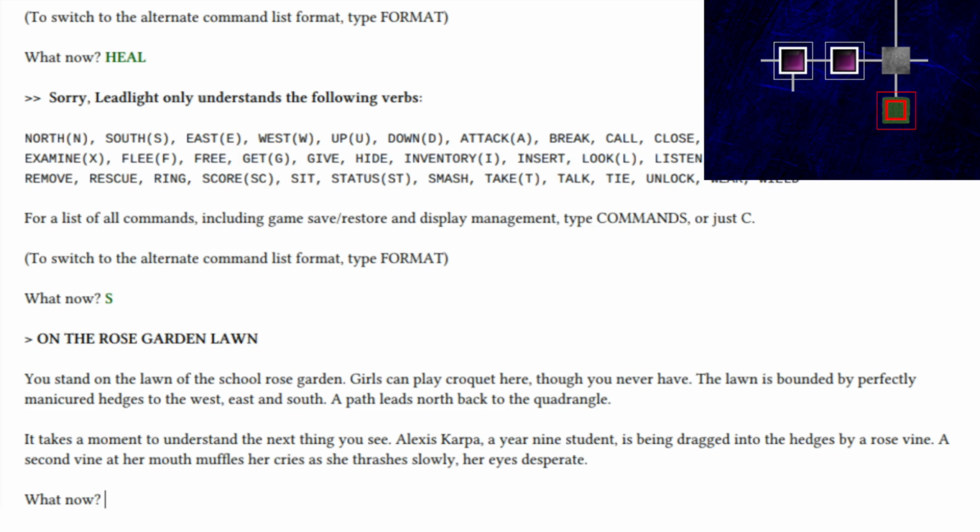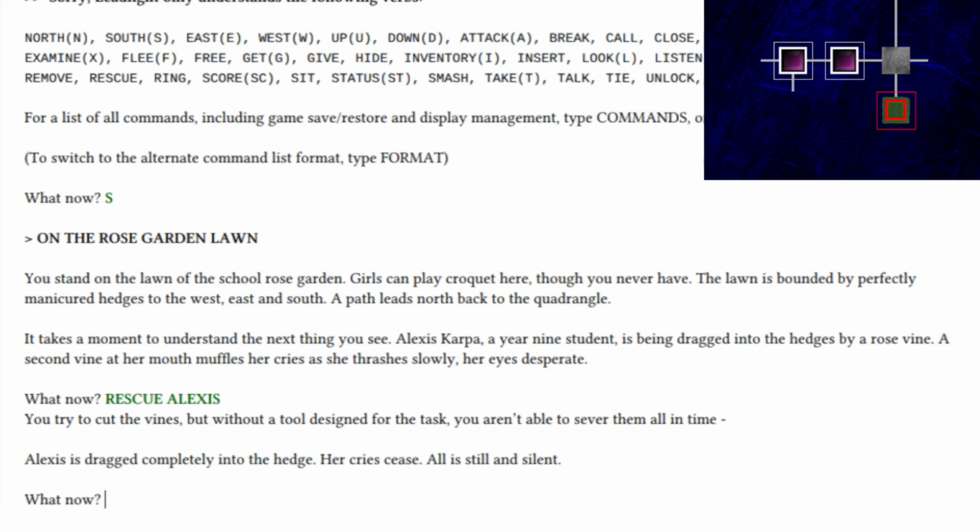You can either download an Apple II emulator and put the images from the original game in it, or you could go to my website and play it with this ActiveGS thing, which is like an emulator in a browser of an Apple II running Leadlight. But in spite of all that, in the current context of gaming, I find people are less willing to do these things in general.